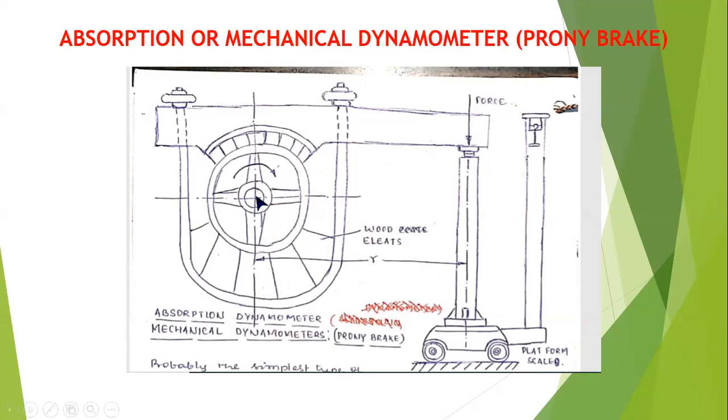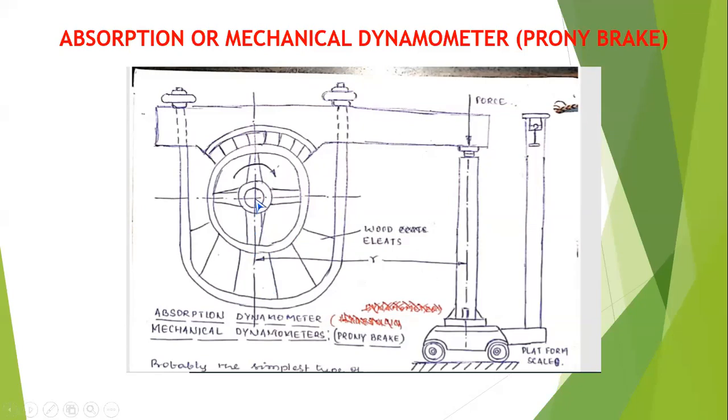So this is the principle of operation of the absorption dynamometer or mechanical dynamometer, which is also called the Prony brake. All of you observe what components are present here. This is the wooden eyelet.